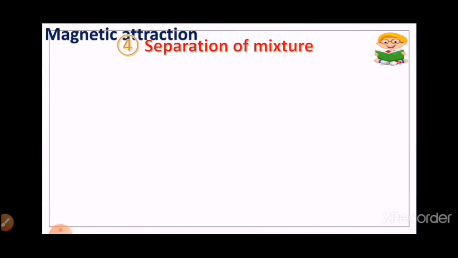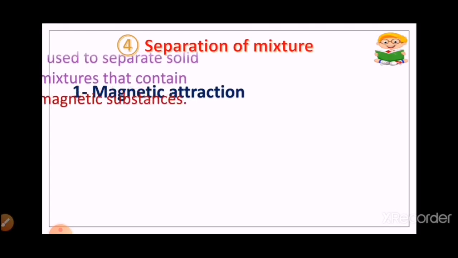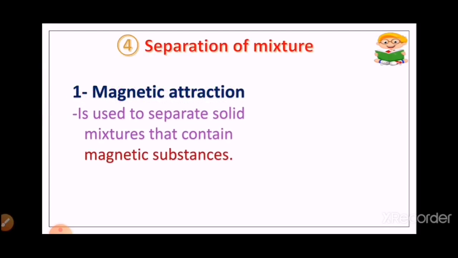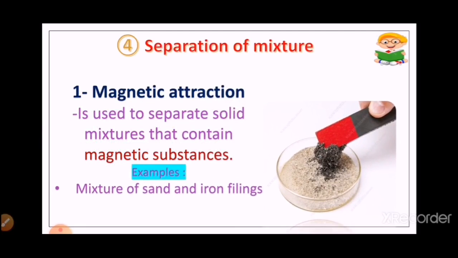Finally, we will talk about separation of mixtures. We have 4 methods. Number 1, magnetic attraction. It's used to separate solid mixtures that contain magnetic substances, for example, mixture of sand and iron filings.